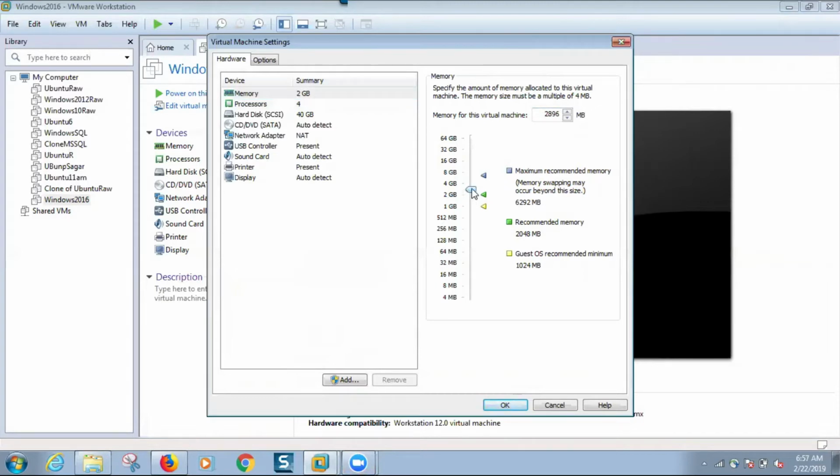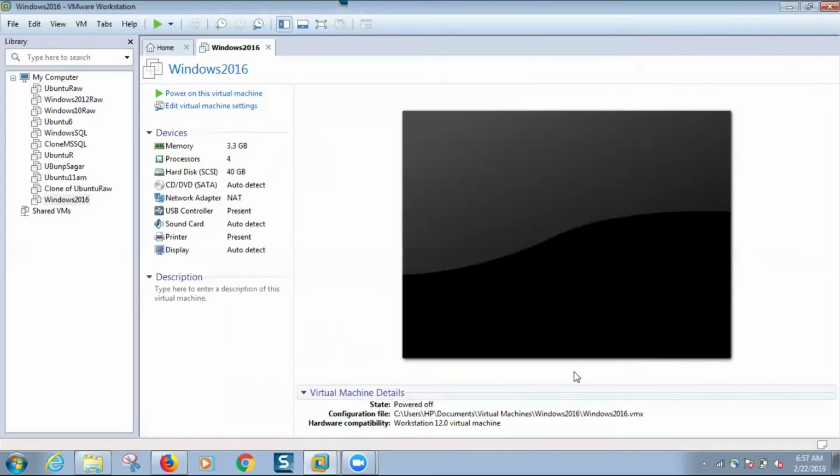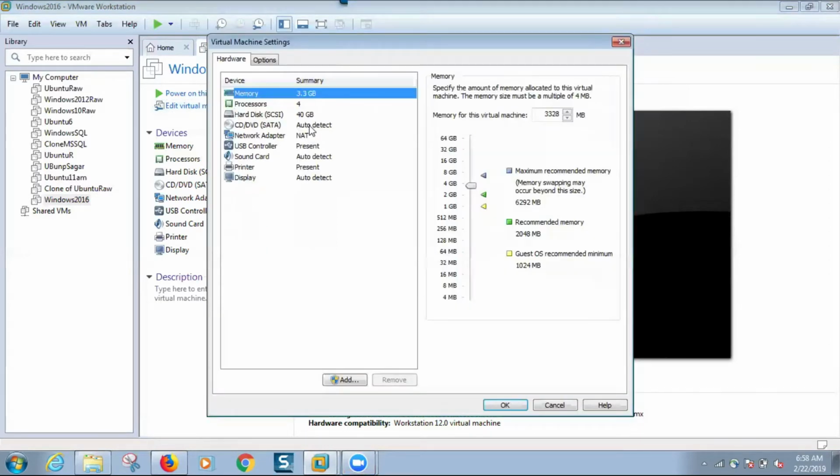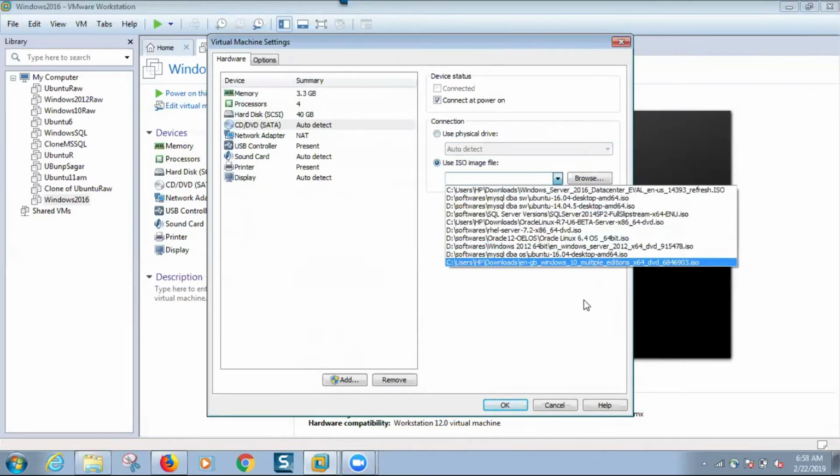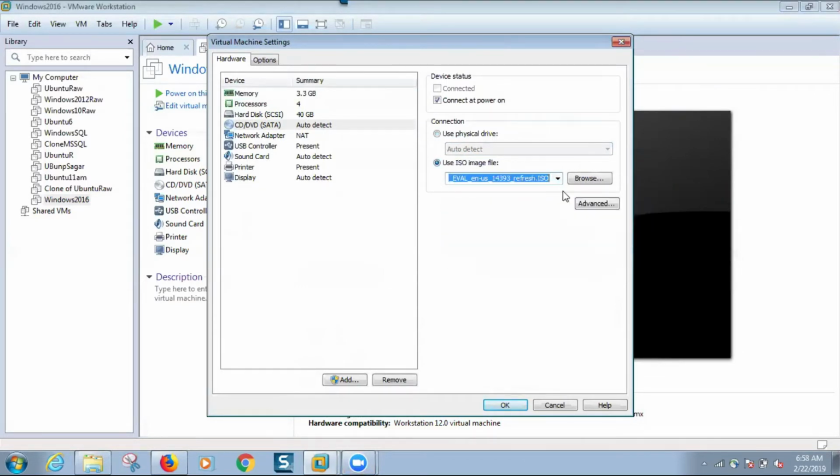Are you able to follow what I'm saying? Yes, sir. For computer settings, I'm giving that. Okay, fine. Now you have to mount the software. Windows 16, I have.